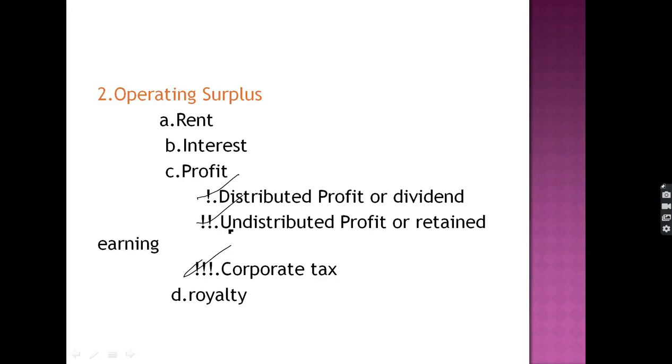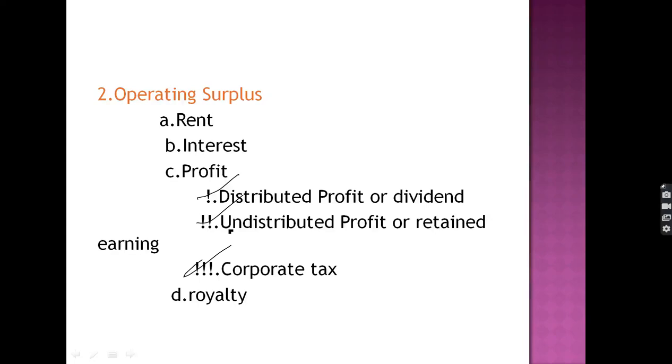Then it is known as the undistributed profit. Corporate tax is a tax which is given by the firms to the government. So the corporate tax is a share of profit which is paid by the producers to the government.